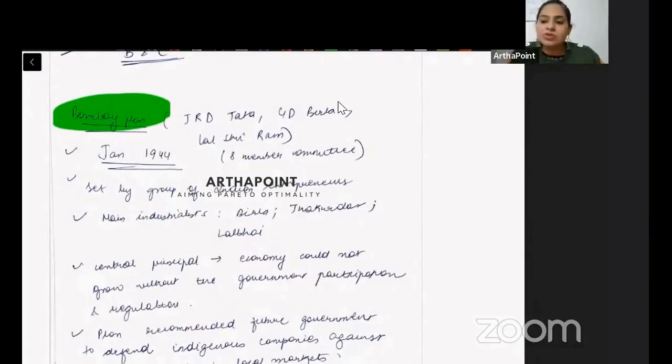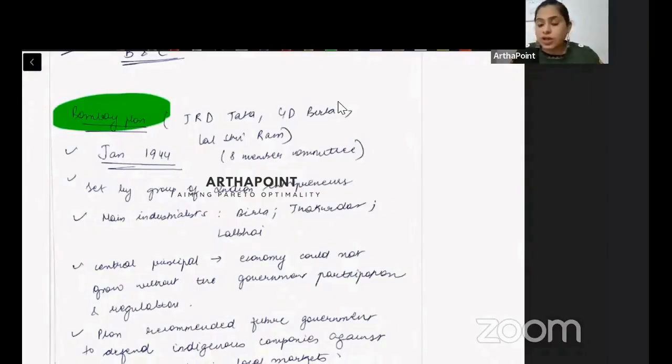So Bombay plan was related to where it was an 8-member committee that was formed. And it was related where, you know, Tata, Birla, all these people came together. And their aim was to, you know, promote trade. They said that government must play a role. Government should protect us from the outer country, whatever companies are there in the outer world. Government should help us.